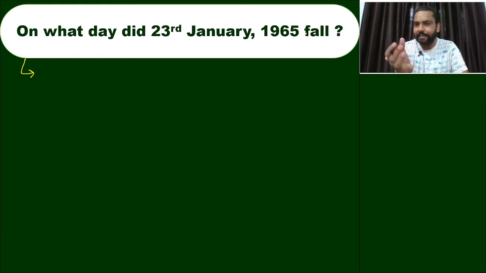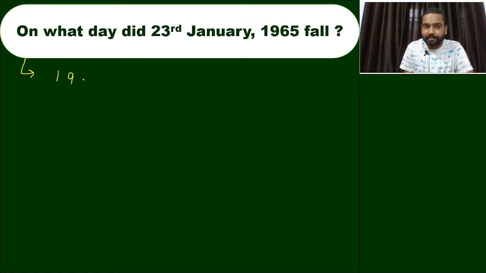So in this question we can't say that, and you have to write the years which are completed, that is year number 1 to year number 1964.